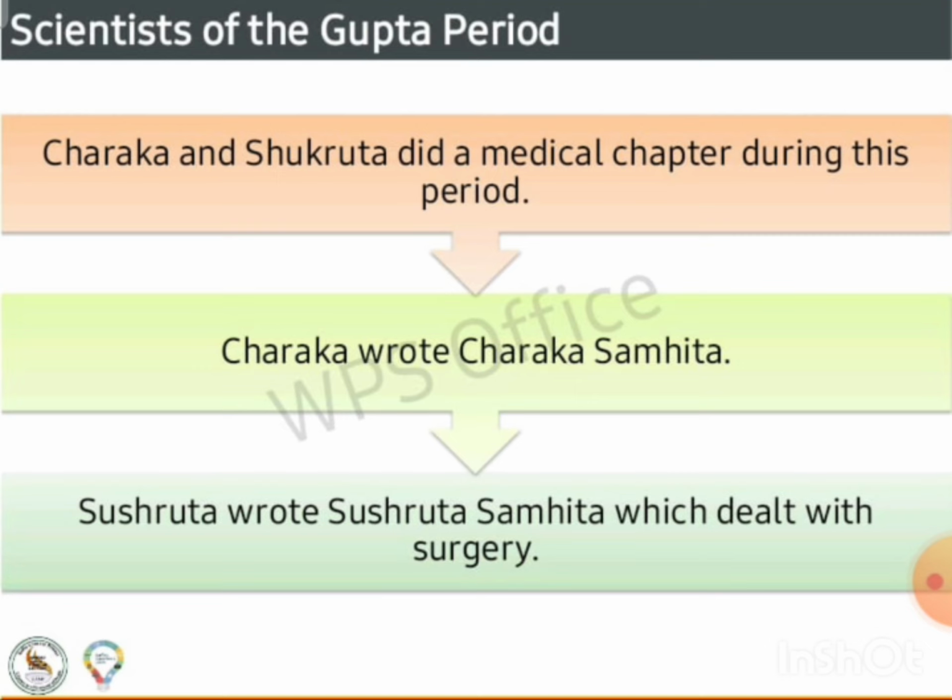Scientists of the Gupta period, Charaka and Sushruta, did medical work during this period. Charaka wrote Charaka Samhita. Sushruta wrote Sushruta Samhita, which dealt with surgery.